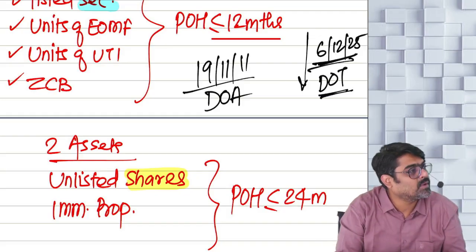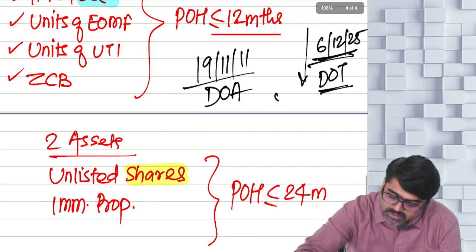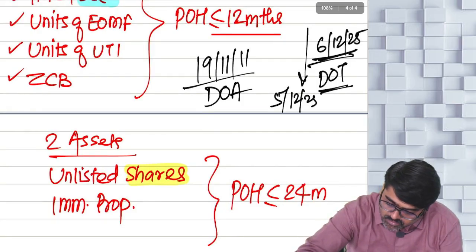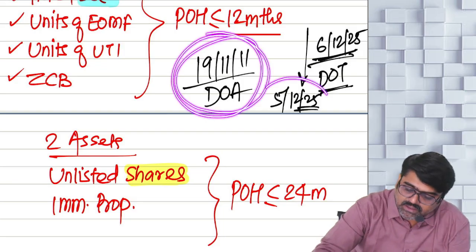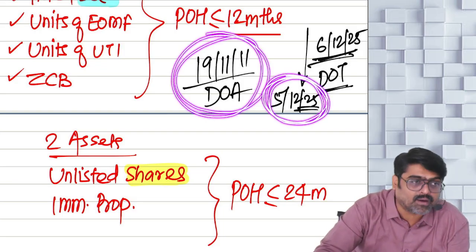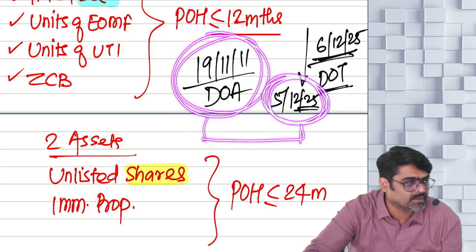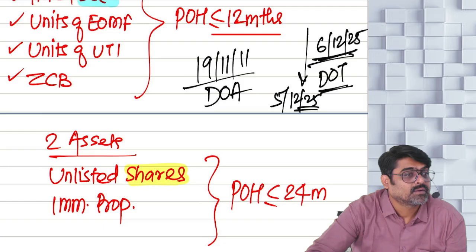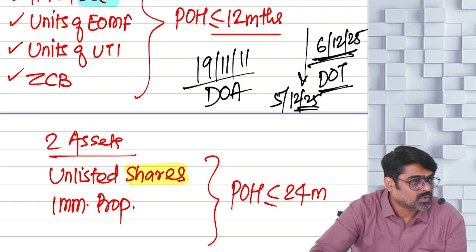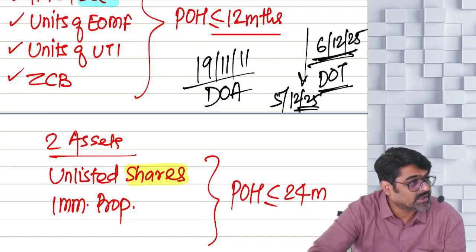My holding period will end on 5th of December 2025. So from the date of acquisition till the date immediately preceding the date of transfer, this is the period of holding. For 4 assets, 12 months or less, the asset is short term. More than 12 months, the asset is long term.